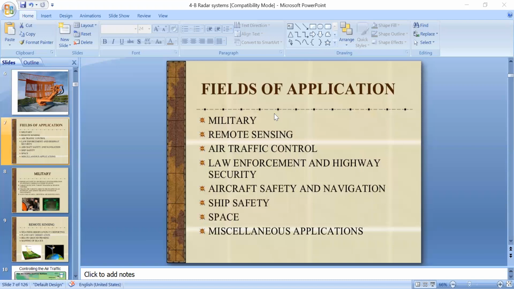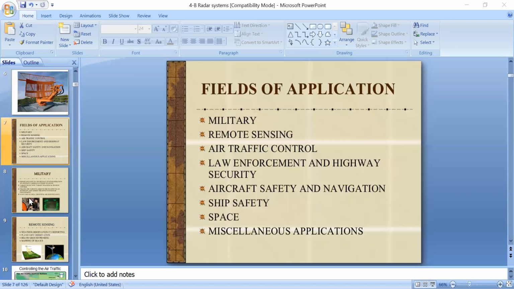The fourth is law enforcement and highway security, and next are aircraft safety and navigation, ship safety, space, and miscellaneous applications. Miscellaneous means many day-to-day applications where we are using radar technology, but we don't know that the device is using it.